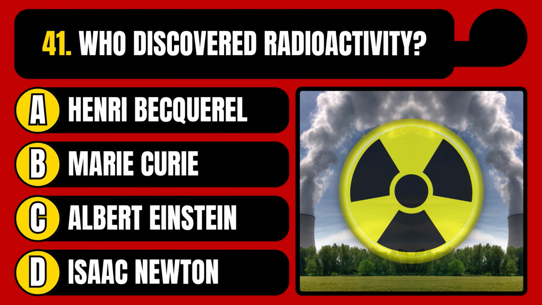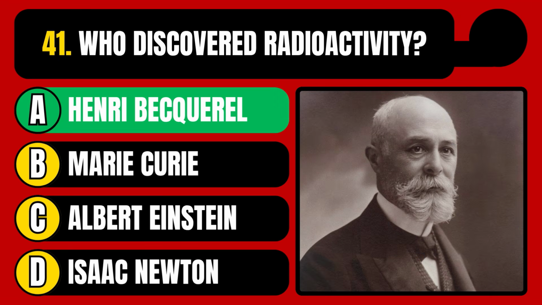Who discovered radioactivity? Henri Becquerel, Marie Curie, Albert Einstein, or Isaac Newton? The correct answer is option A, Henri Becquerel.